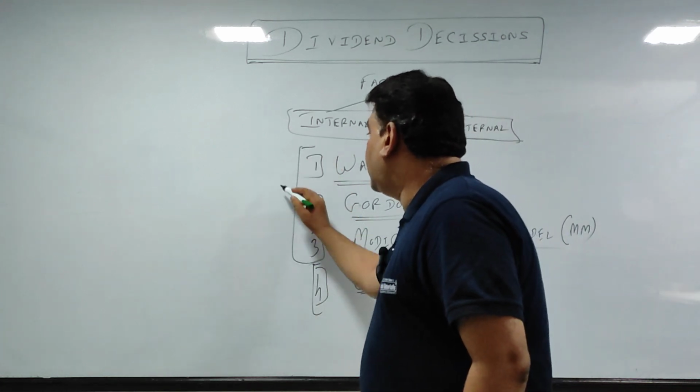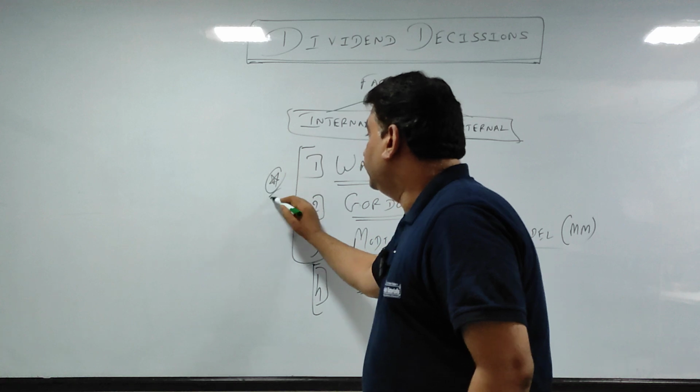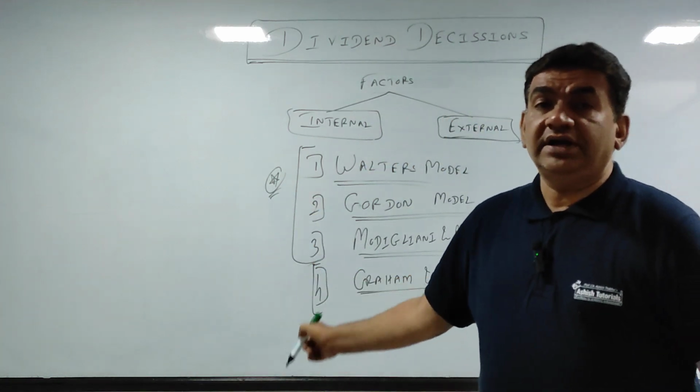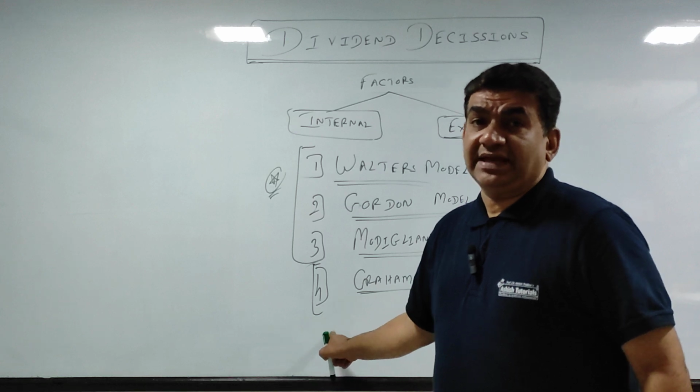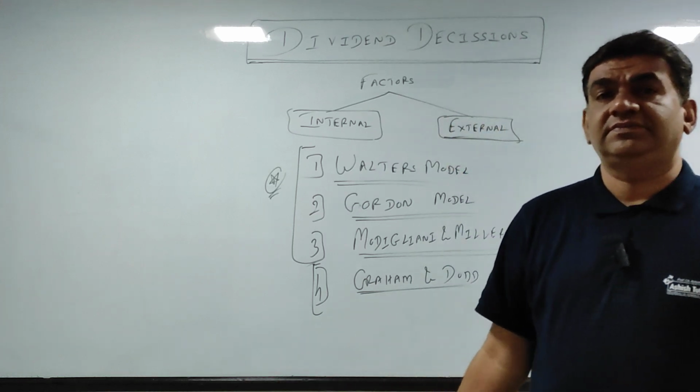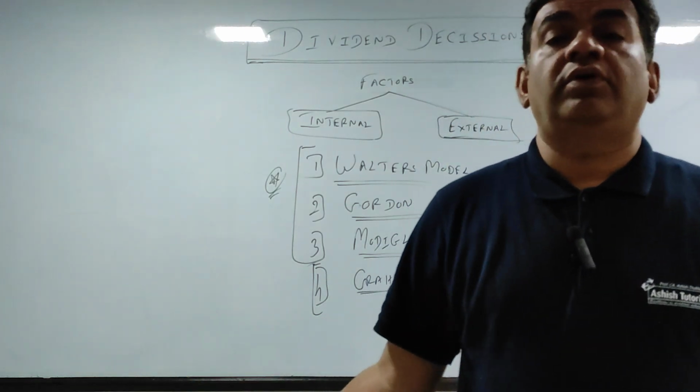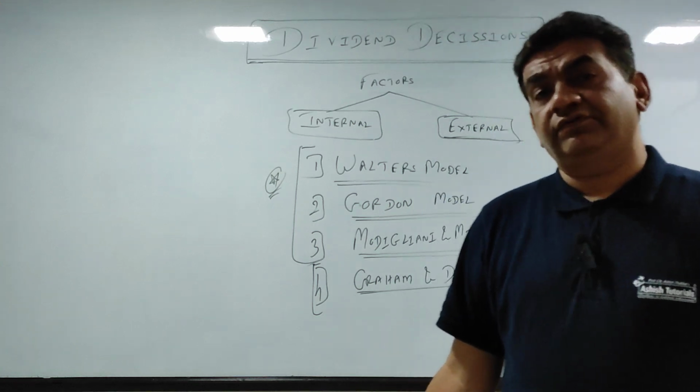These three are very important. When I say these three are important, it does not mean that this one is not important. It is in the syllabus. So whatever is prescribed in your syllabus, everything is important from your exam point of view.